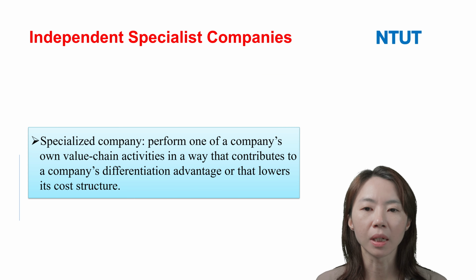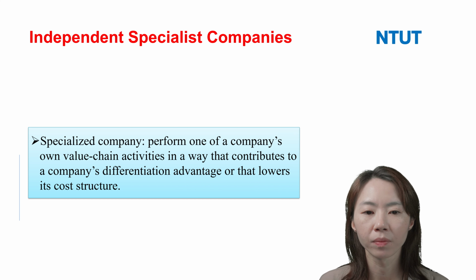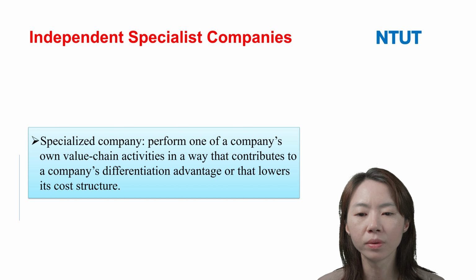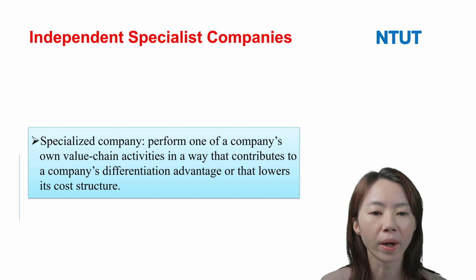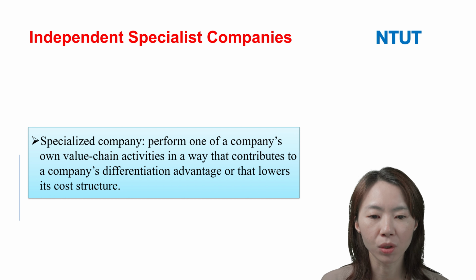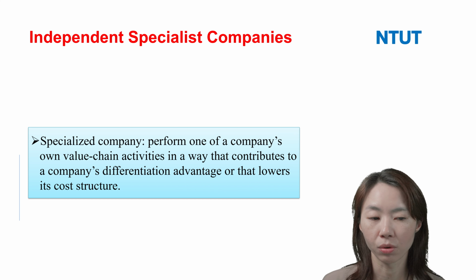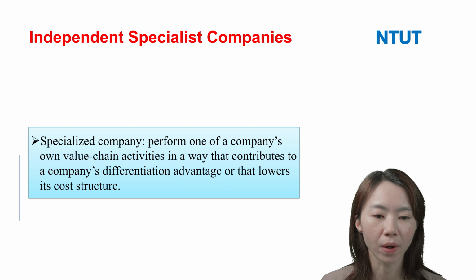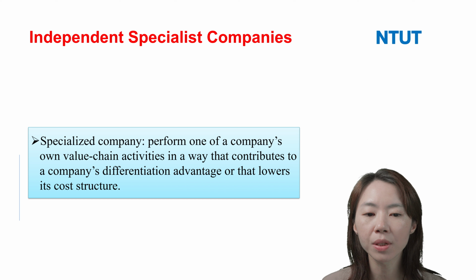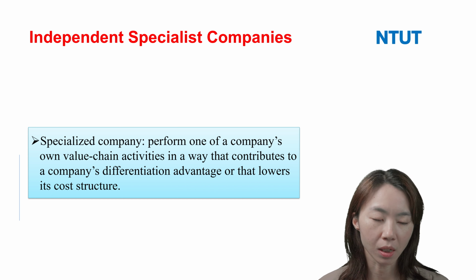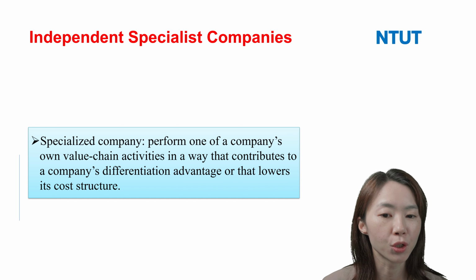So here, I mean the independent specialist companies can perform one of the company's own value chain activities in a way that contributes to the company's differentiation advantage or lowers its cost structure. As I mentioned, Nike outsources shoe manufacturing to Baocheng. Because Baocheng is a specialist company, it just focuses on shoe manufacturing.